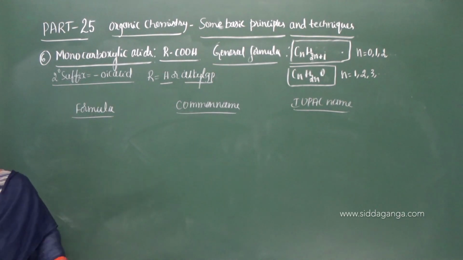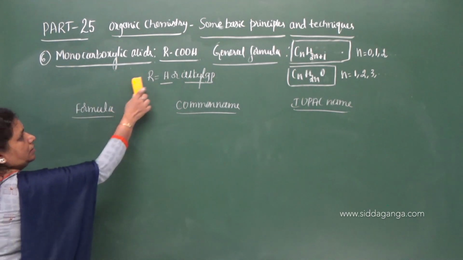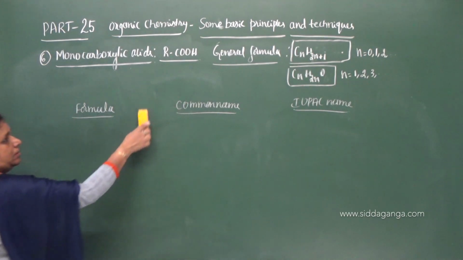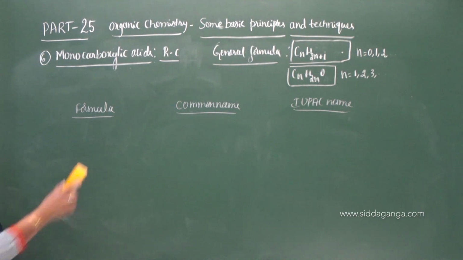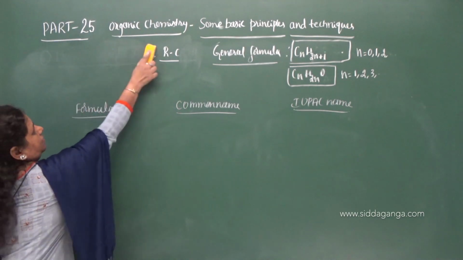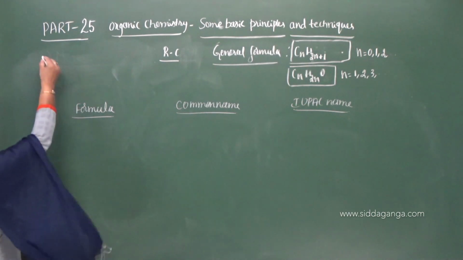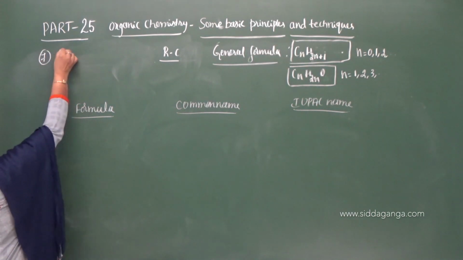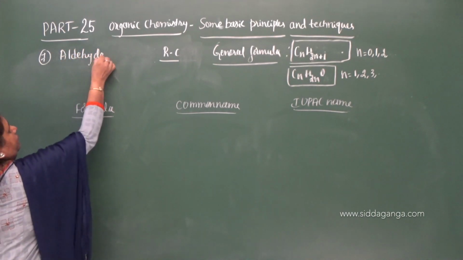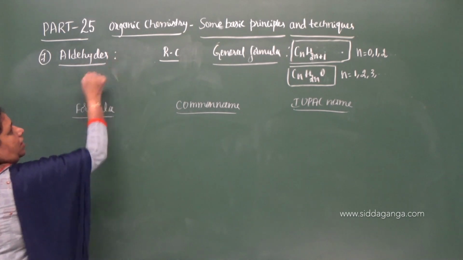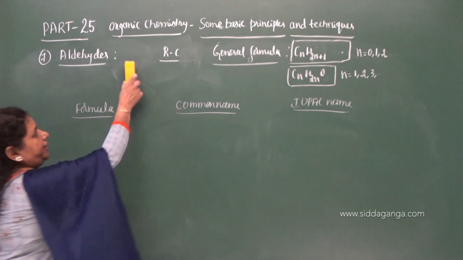Next series is nothing but, that is the seventh one. It is nothing but aldehydes. Now, what is the representation of aldehydes?